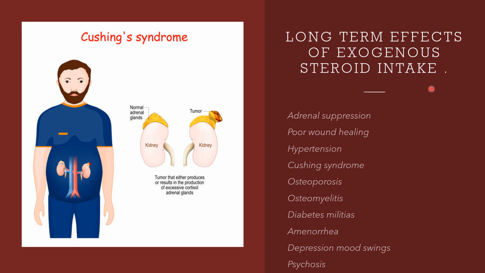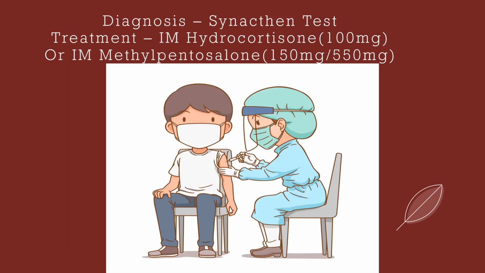What are the effects of long-term steroid intake exogenously? Adrenal suppression can take place, poor wound healing will be found in such patients, hypertension, Cushing syndrome, osteoporosis, osteomyelitis. This is a picture of a person who is showing Cushing syndrome. Also diabetes mellitus, amenorrhea, depression, mood swings, psychosis, and all this. All of this will be found in a person who is taking exogenous steroids for a long time.